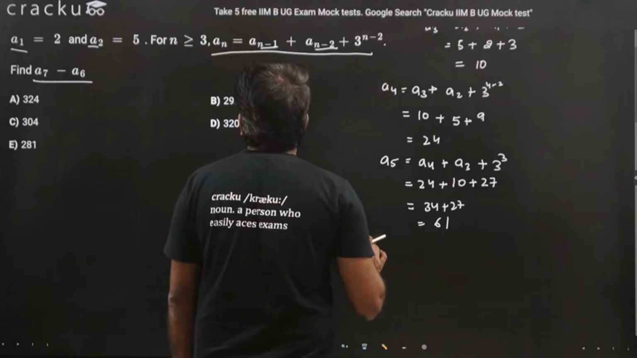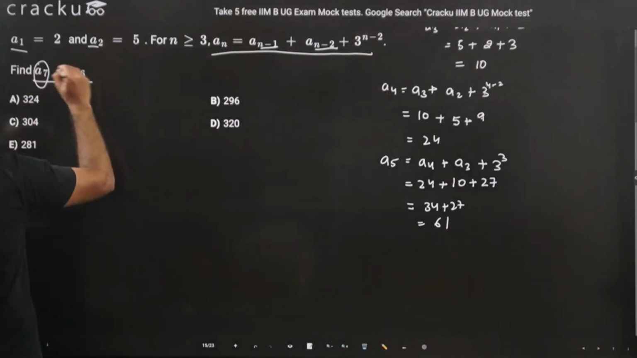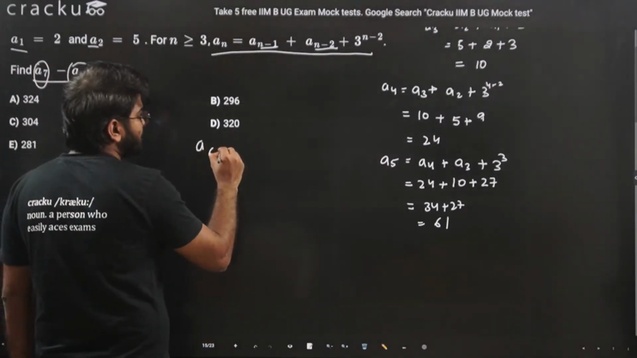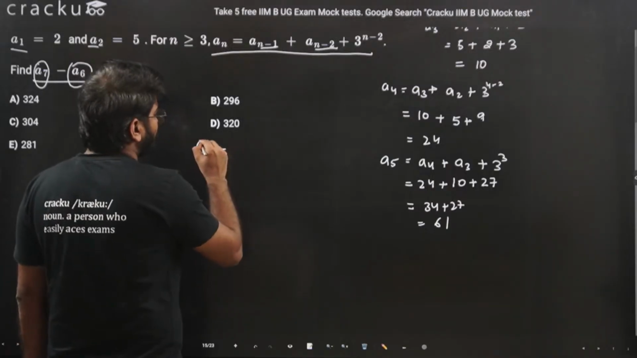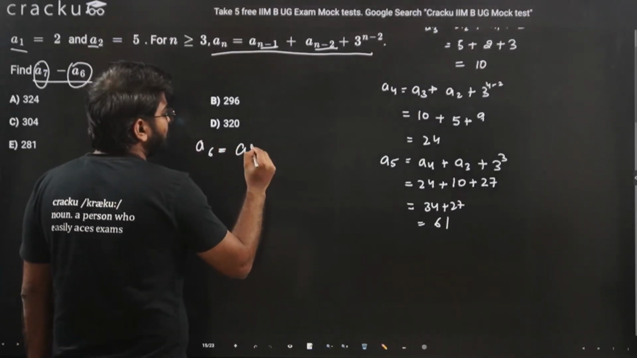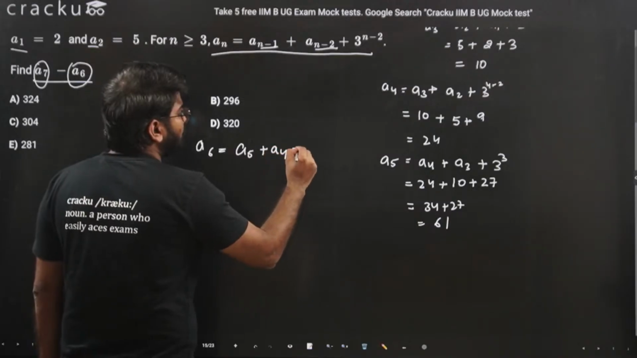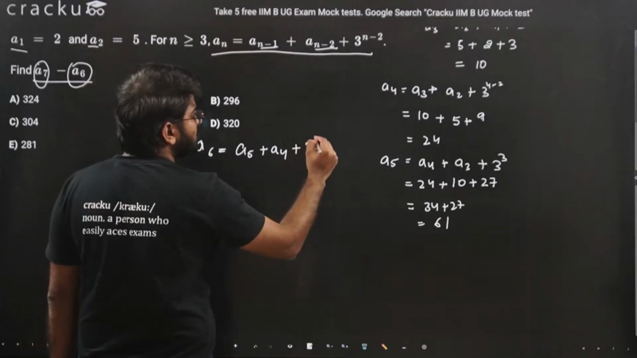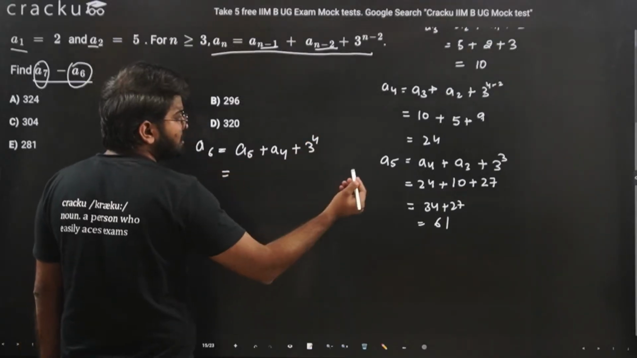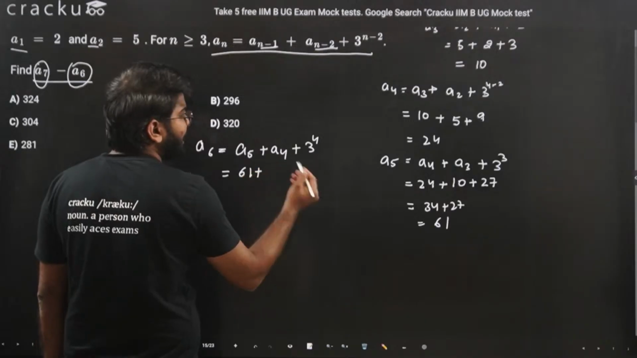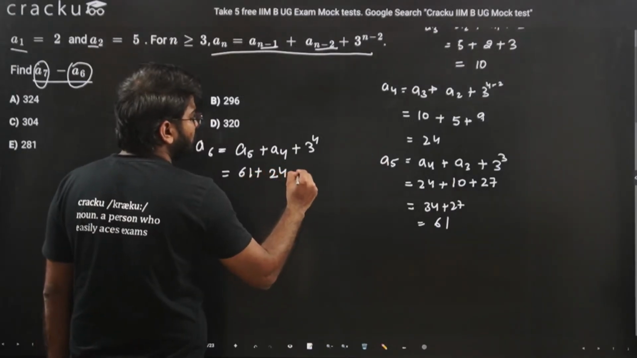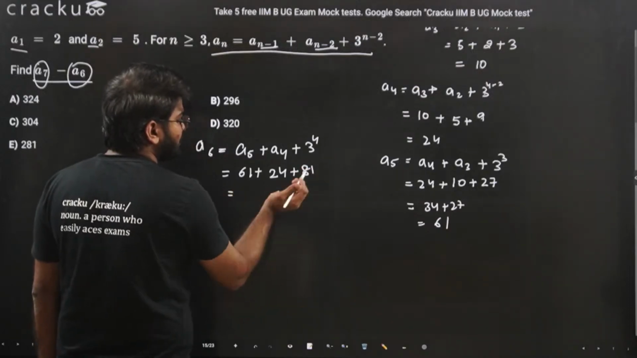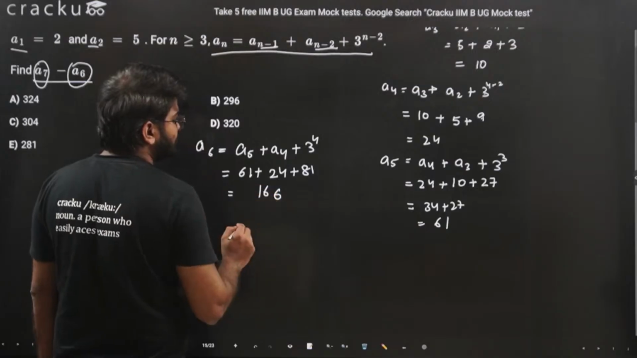Yeah, we need to calculate a7 and a6. We'll calculate a6 now. a6 is equal to a5 plus a4 plus 3 raised to n minus 2. n here is 6, so 6 minus 2 is 4. a5 is 61, a4 is 24, plus 3 raised to 4 is 81. That is 166.